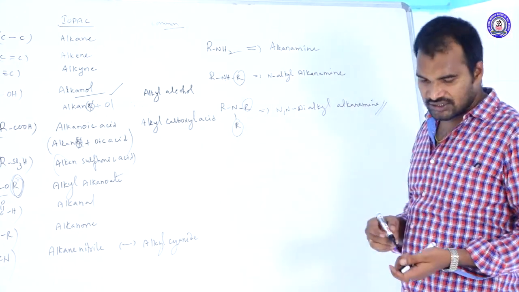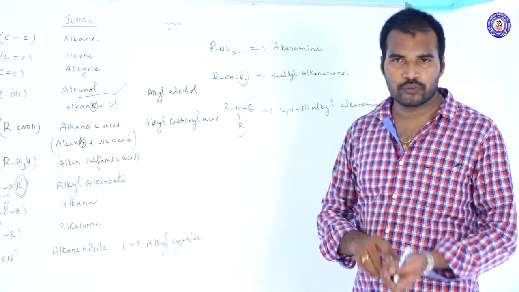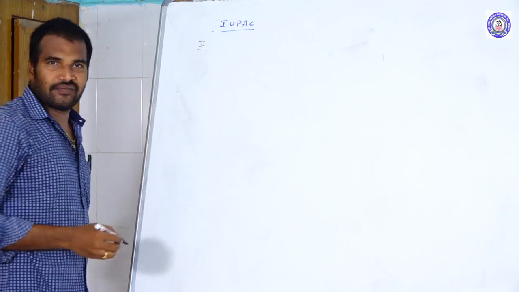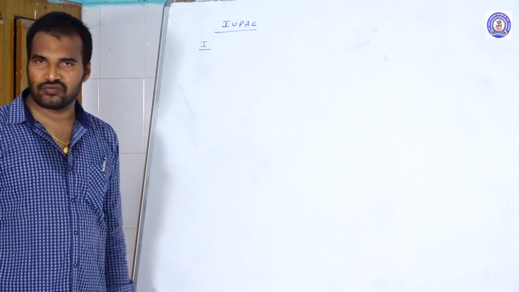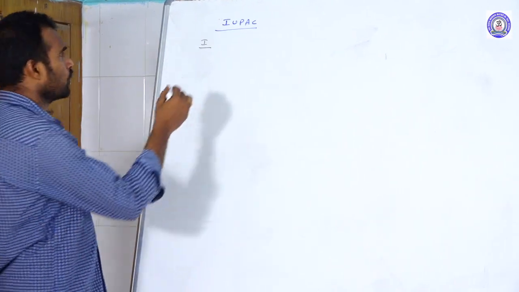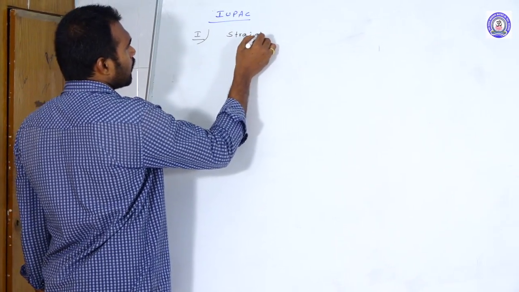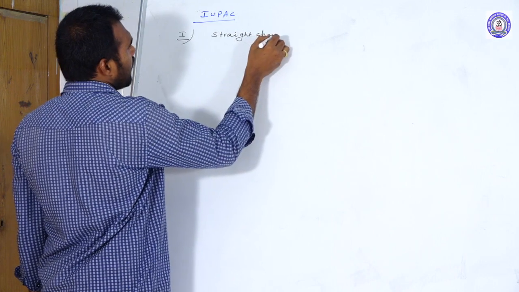So these are some compounds with their functional groups and their IUPAC names. Category-wise, let us discuss the first one: IUPAC nomenclature of straight chain hydrocarbons.